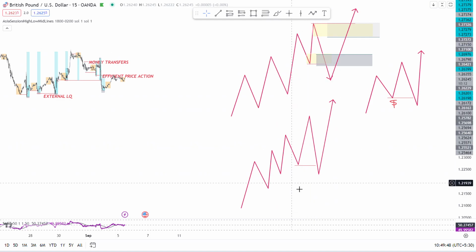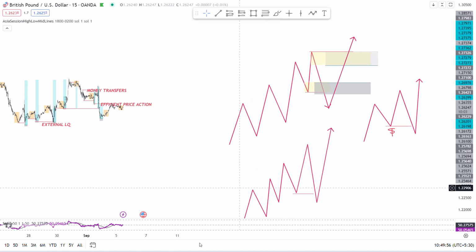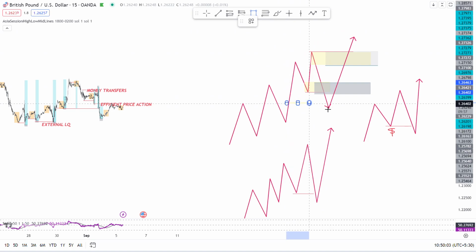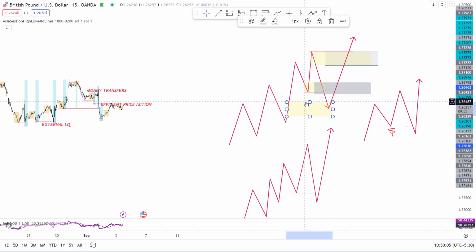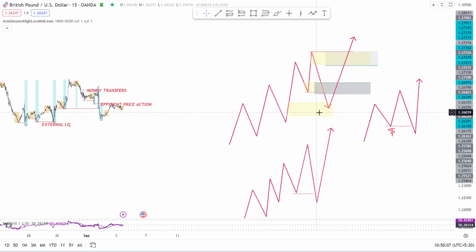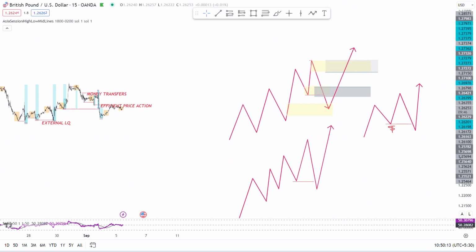This is how the real money transfer works. In this zone, the money was collected, the money transfer happened, and it mitigated this zone after the liquidity. Now the real move has happened. Without the money transfer, there is no move. Now liquidity got taken out, mitigation. This is the real mitigation, because without money, no mitigation occurs. So after the money is taken, now the market moves. This is how the cycle works. This is the liquidity inducement cycle template.